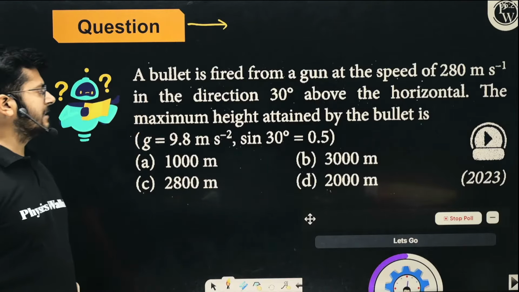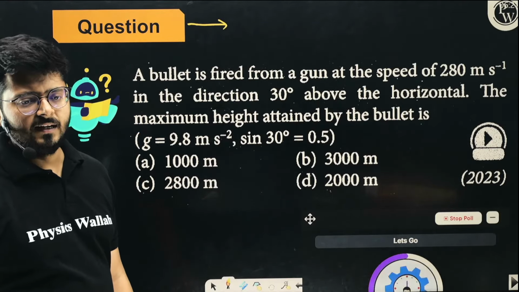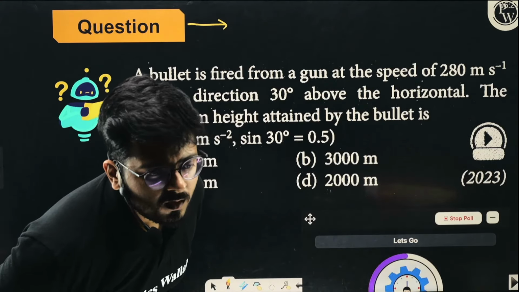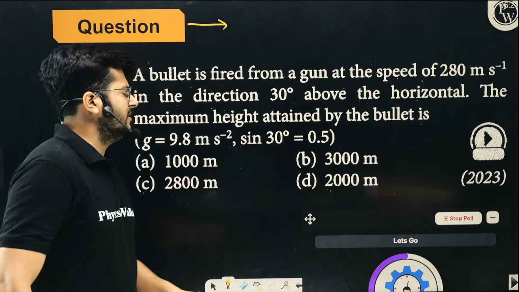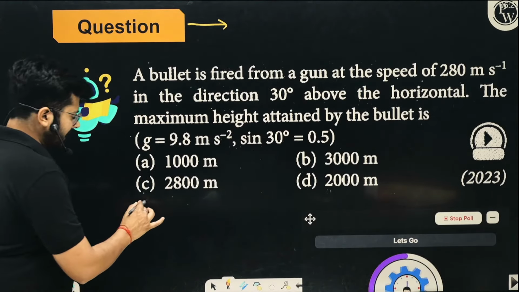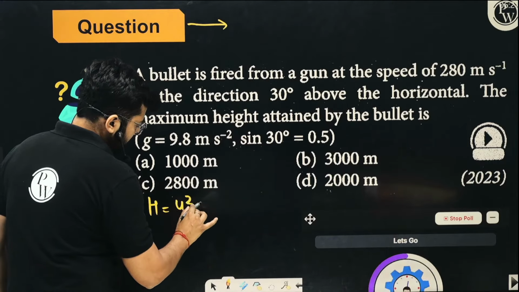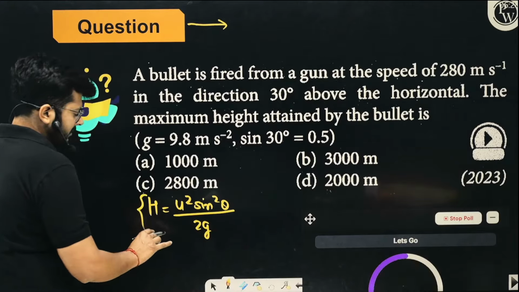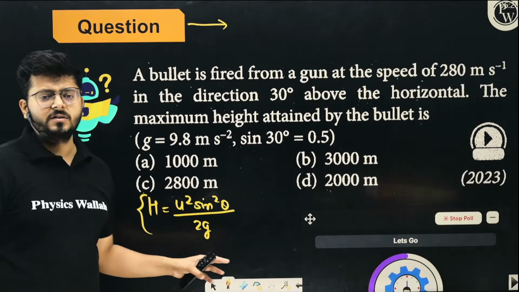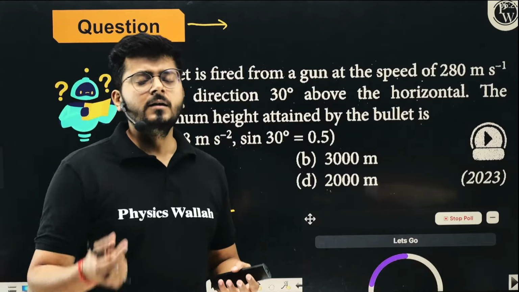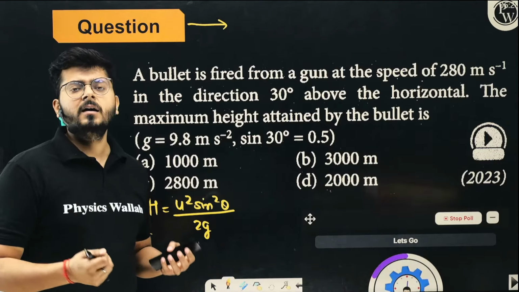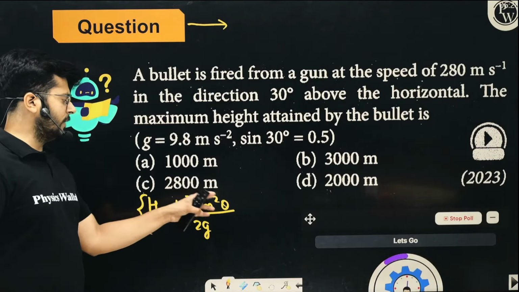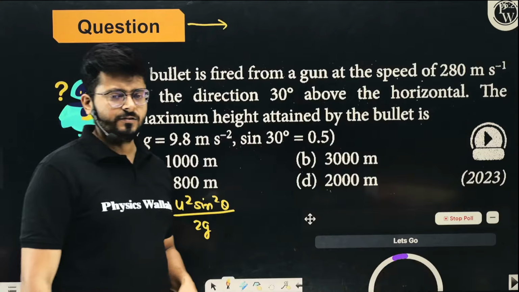You have to just find the maximum height attained by the bullet. So you know the formula, it is u squared sin square theta upon 2g. What is the maximum height at an angle theta? u square sin square theta upon 2g. My dear kids, many kids make a mistake when they write the formula. If you are making mistakes while writing the formula, it is best practice to revise it regularly. So u square sin square theta upon 2g, just put the values and you'll get the answer.